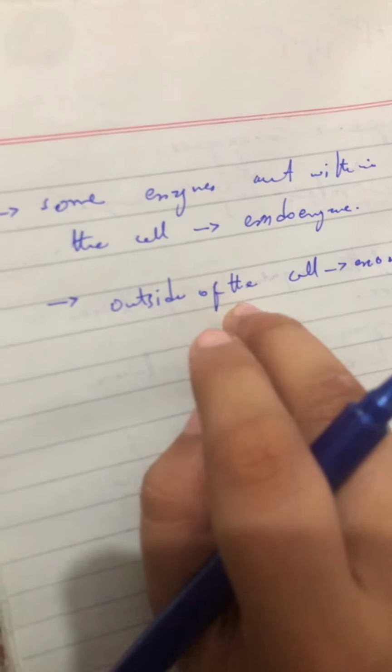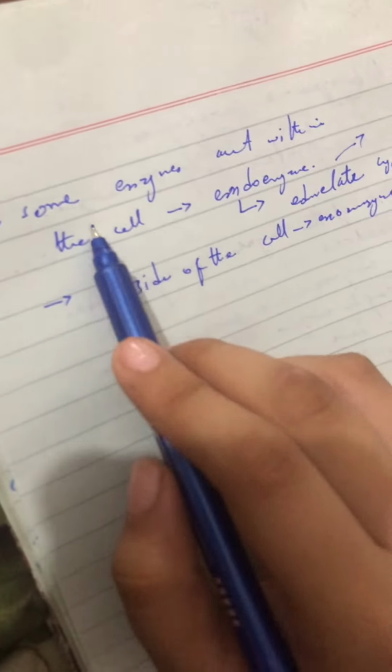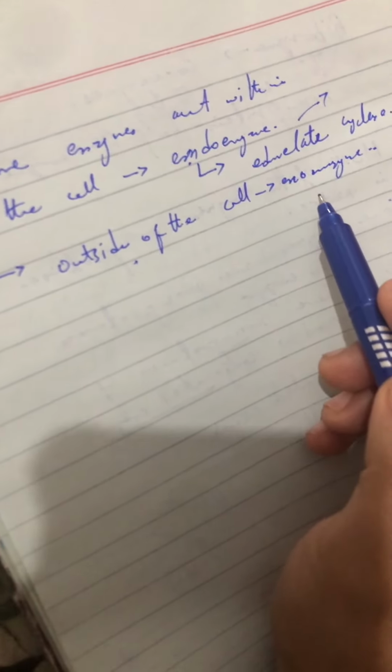They are called exoenzymes. An example of an endoenzyme is adenylate cyclase. This is an endoenzyme that works within the cell, so it speeds up the reaction inside the cell. The enzyme that works within the cell is called the endoenzyme, and the one that works outside of the cell is called the exoenzyme.